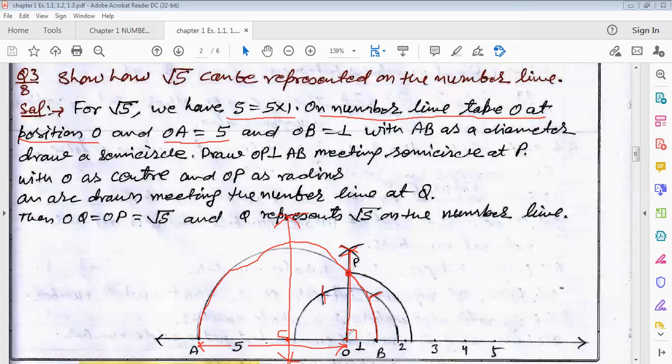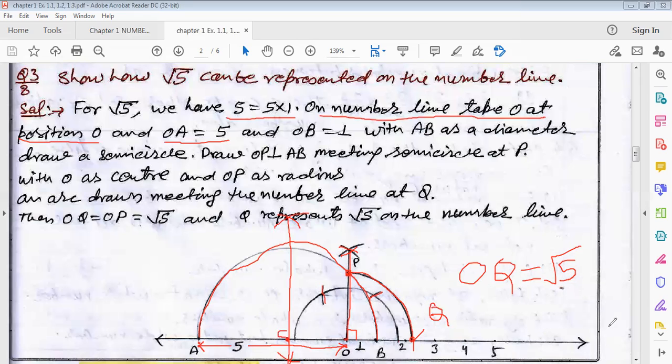Now where this perpendicular intersects the semicircle, call it point P. Now take OP as a radius. Take an arc which intersects the real number line at this point. Suppose this point is Q. Then what is the distance OQ? Clearly the distance OQ is equal to root 5. This is the value of root 5, which is represented on the real number line.